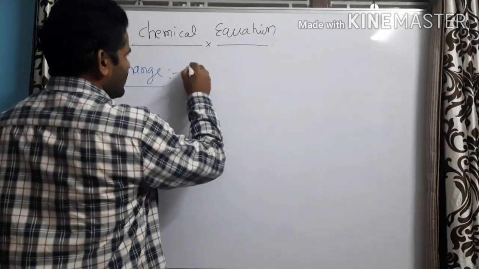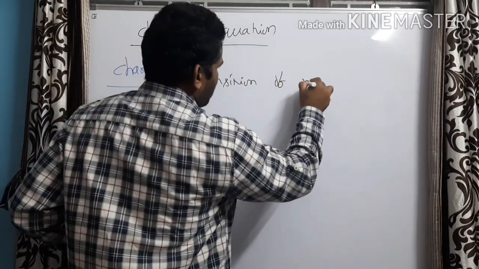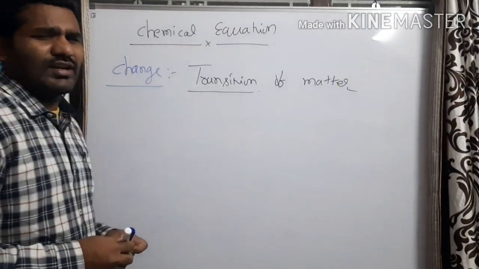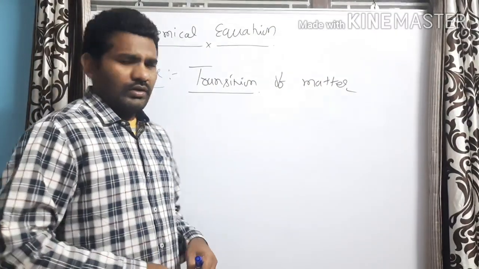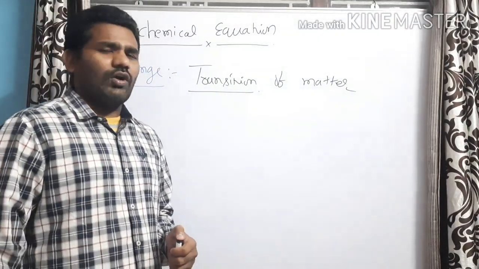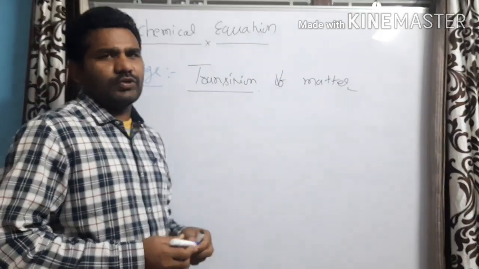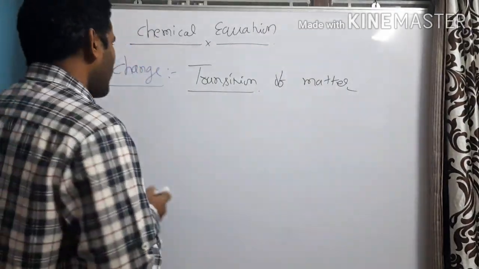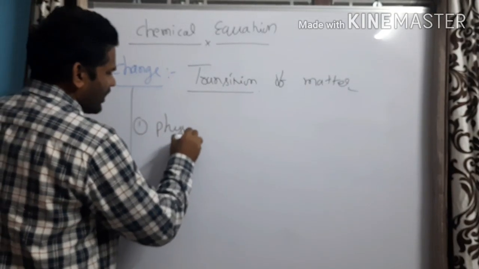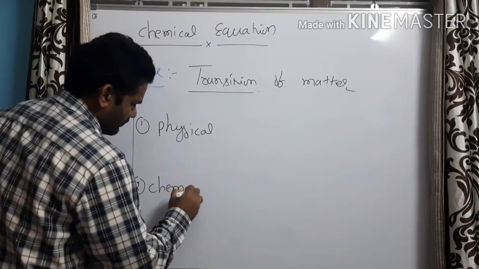Scientifically, change means a transition of matter. Then what is this word? Transition. Transition is nothing but a conversion. This transition of matter is generally called as a change. Change is broadly classified into two different categories. They are physical change and chemical change.